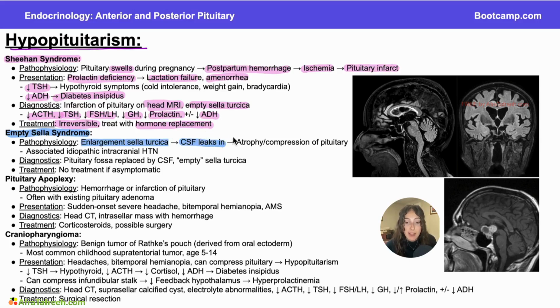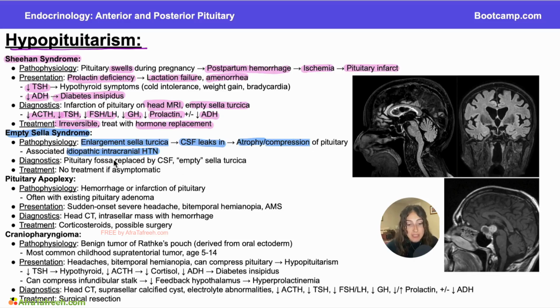When there's more CSF in the sella turcica, it can press on that pituitary, causing compression, and that can also cause atrophy, which will lead to the hypopituitarism. It's commonly associated with idiopathic intracranial hypertension. And if you understand that idiopathic intracranial hypertension is associated with increased pressures in your spinal column, increased CSF pressures, that should make sense to you how this increased pressure could make it more likely that CSF would leak into the sella turcica and then compress our pituitary because of that increased pressure.